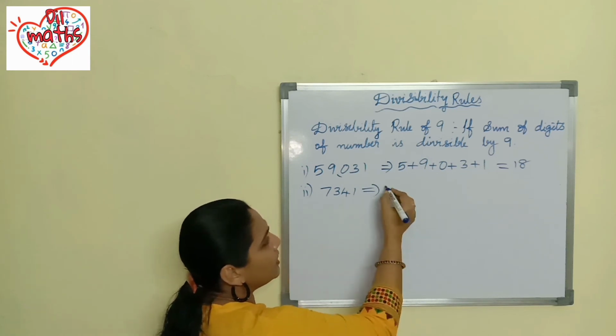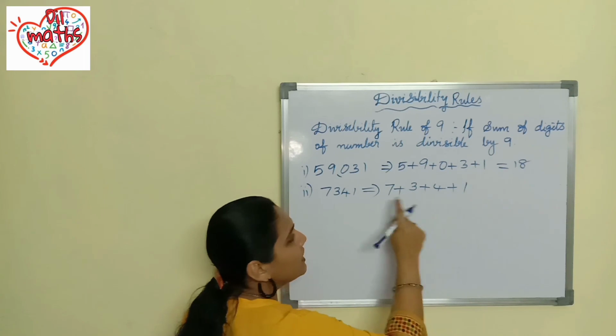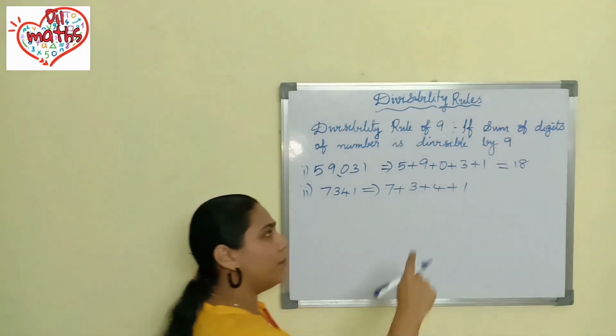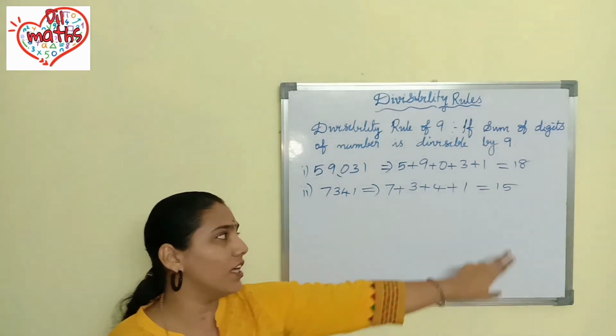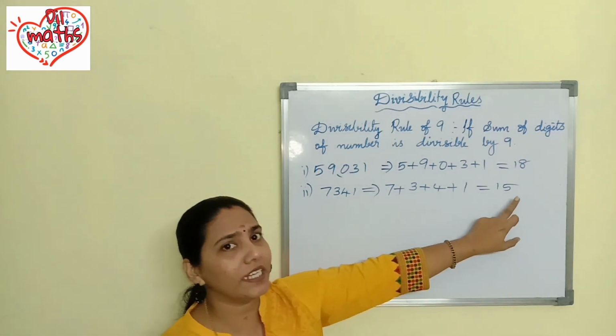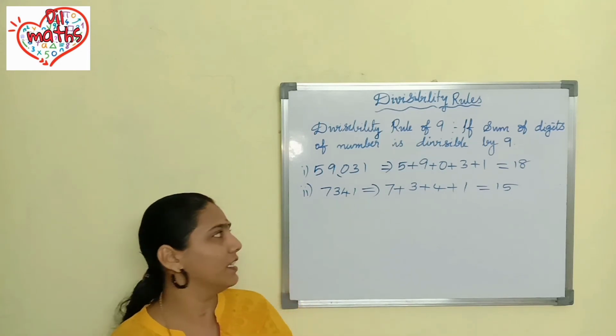So we should find out the sum. 7 plus 3 plus 4 plus 1. 7 plus 3 is equal to 10. 10 plus 4, 14 plus 1, 15. So 15 we got. This 15 is not divisible by 9. So we can say that this number is not divisible by 9.